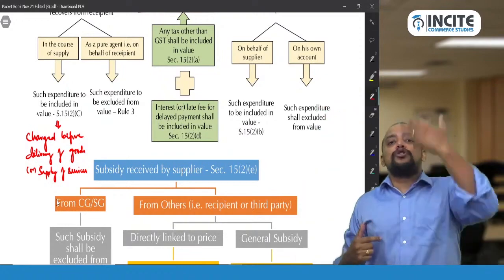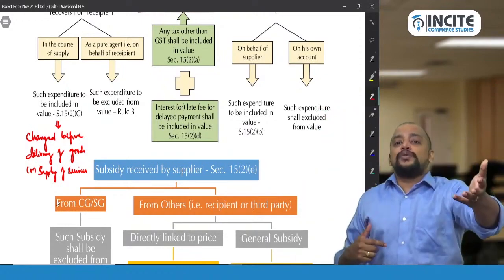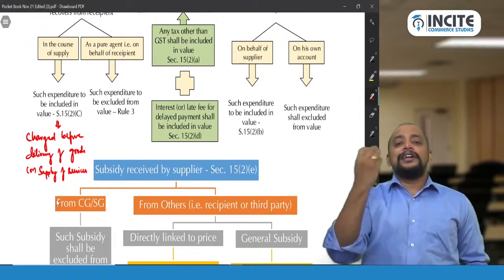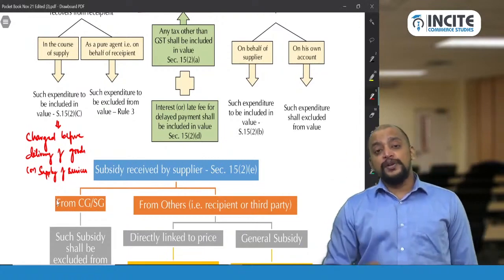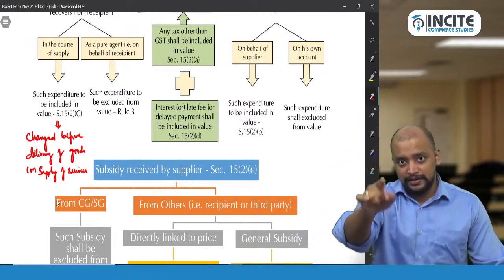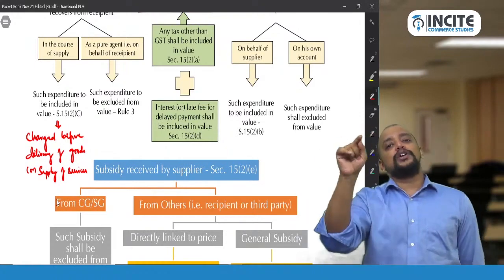For example, I sold goods to you and the goods are taxable at 12%. You did not pay money on time, so I am charging interest from you. Say the interest is 1000 rupees. That 1000 rupees will be inclusive of GST at 12%. So we should take it into 12 by 112. You understood or not?